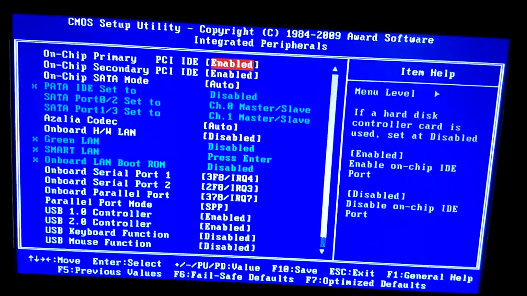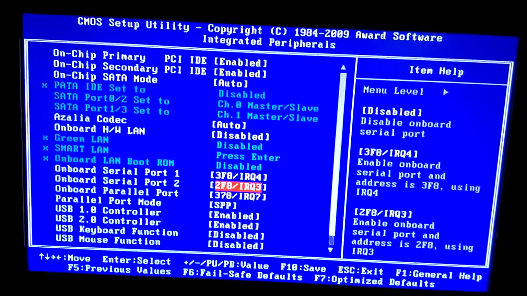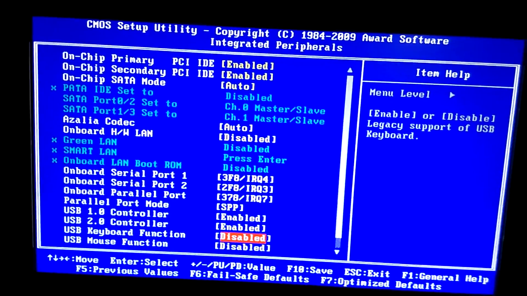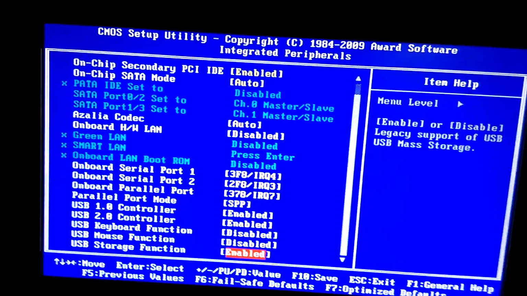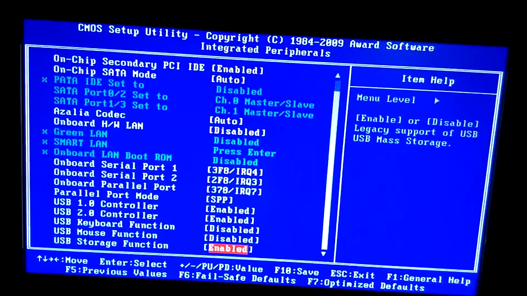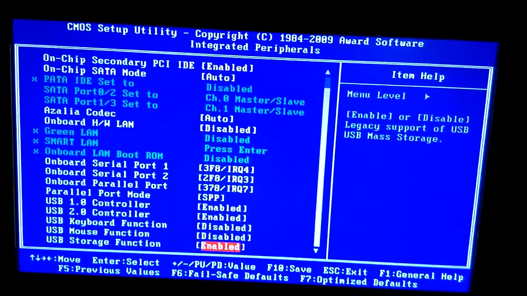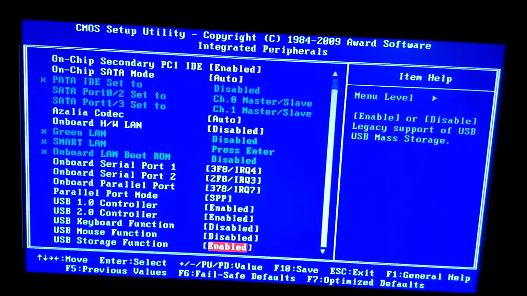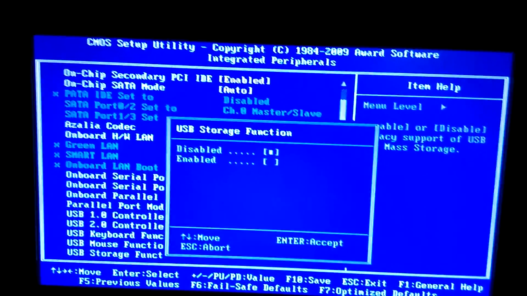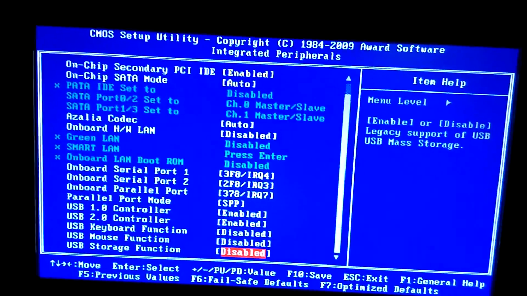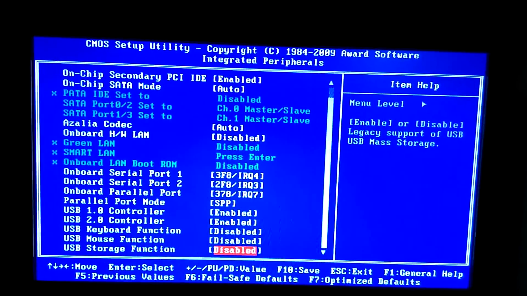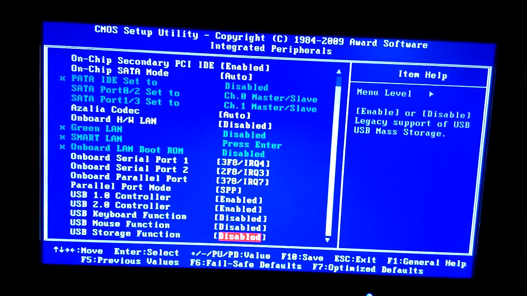Okay, after going to integrated peripherals, scroll down and you can see USB 1 controller, USB 2 controller, USB 3 is used for keyboard, 4 is used for mouse, and USB storage function. Now in USB storage function, as soon as the USB storage function is highlighted, hit enter. Then just change the dot as you want. Disable. Voila. Disabled. Okay, there you go. The USB storage function is disabled.